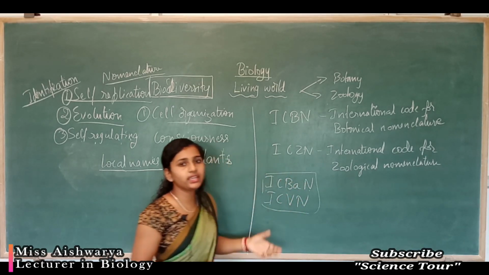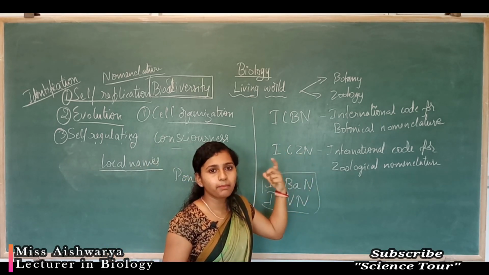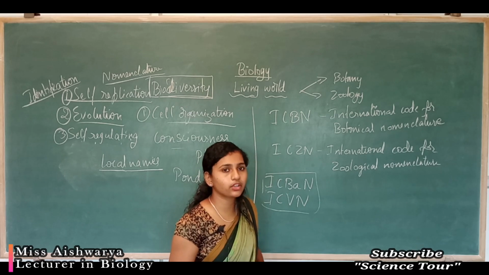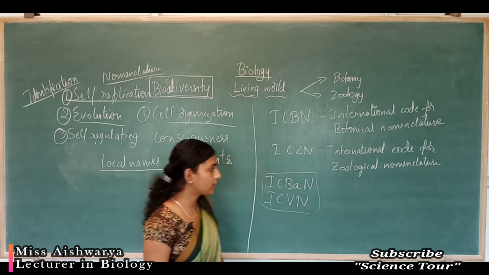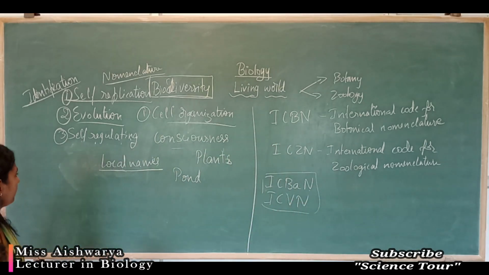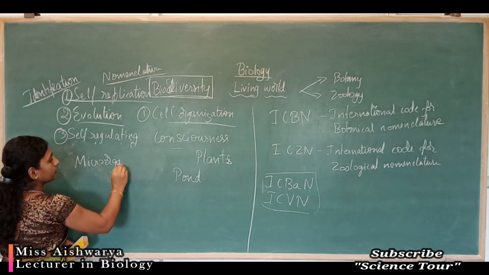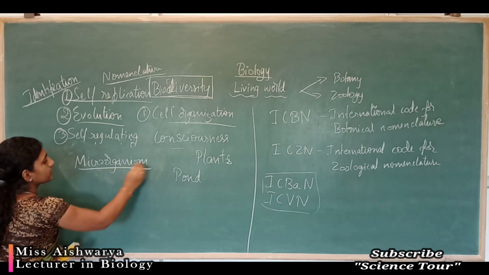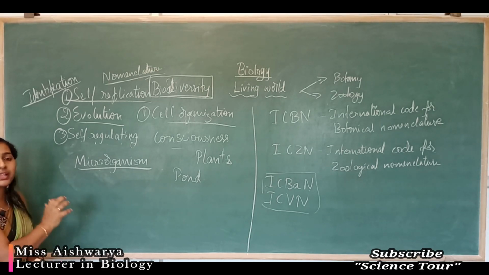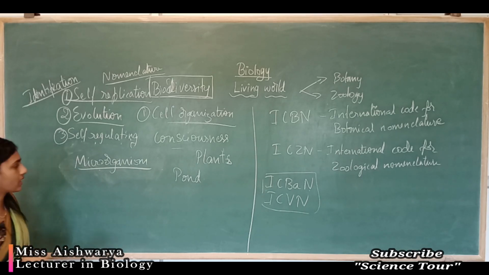Very important here: living organisms can be classified into two types. One type we can see with our naked eye, and a few organisms we cannot see with our naked eye, we have to use the microscope. That type of organism we call a microorganism. You should know this definition: an organism which is observed under the microscope is called a microorganism. Means ಸೂಕ್ಷ್ಮ ದರ್ಶಕದಲ್ಲಿ ನಾವು ಕಾಣುವಂತಹ ಜೀವಿಗಳನ್ನು ನಾವು ಮೈಕ್ರೋ ಆರ್ಗ್ಯಾನಿಸಮ್ ಅಂತೇವೆ ಅಥವಾ ಸೂಕ್ಷ್ಮ ಜೀವಿಗಳು ಅಂತ ಹೇಳ್ತೇವೆ.